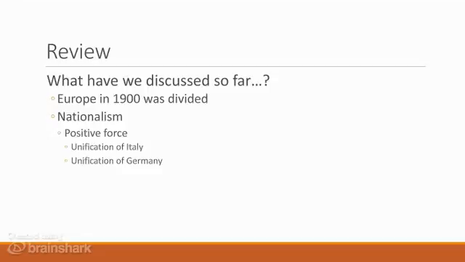Nationalism could be a positive force. For example, nationalism led to the unification of Italy. It also led to the unification of Germany. But it also could be a force for division as well. Austria-Hungary, for example, was made up of a dozen different cultures that each wanted its own independent country. Nationalism in Austria-Hungary, therefore, was driving the country apart.